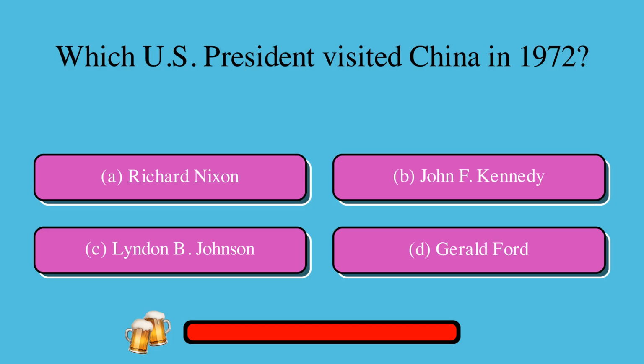Which U.S. president visited China in 1972? A, Richard Nixon, or B, John F. Kennedy, or C, Lyndon B. Johnson, or D, Gerald Ford? The correct answer is A, Richard Nixon.